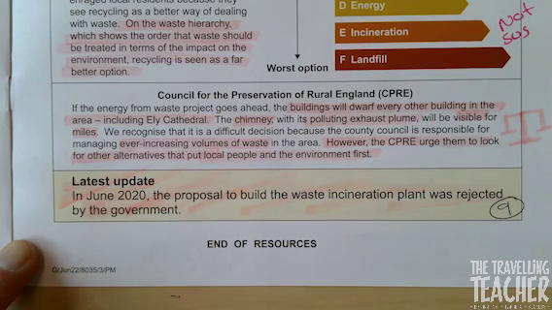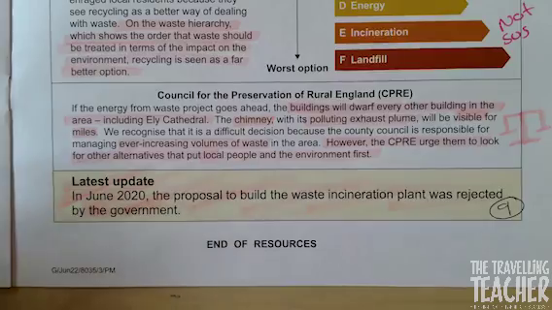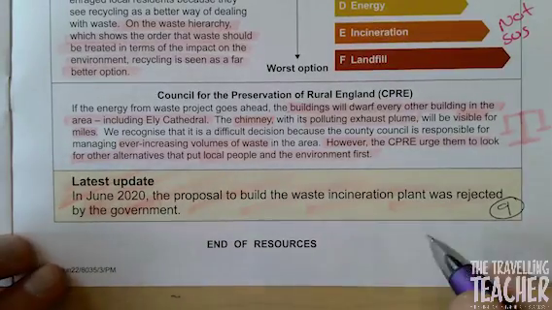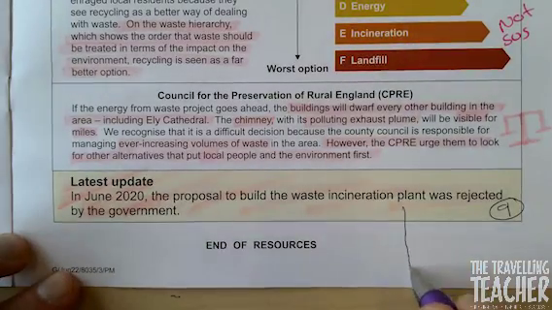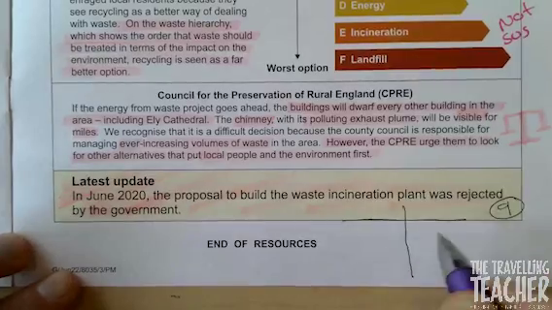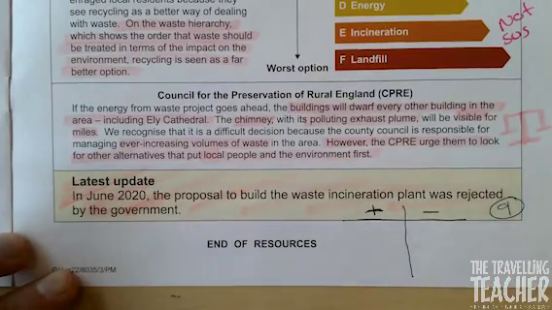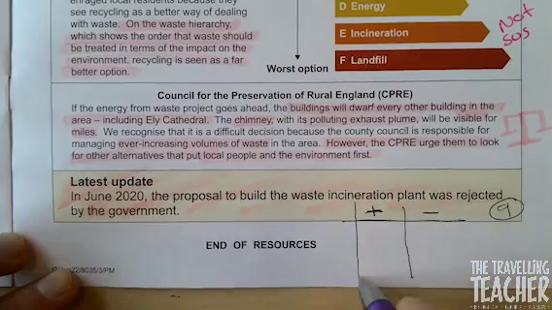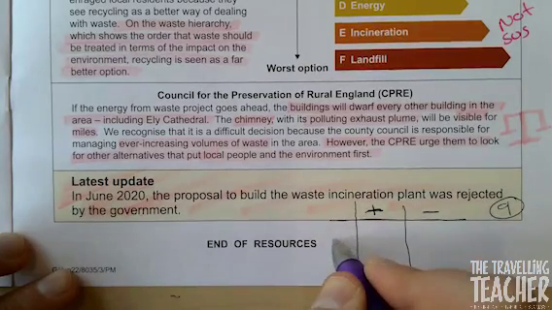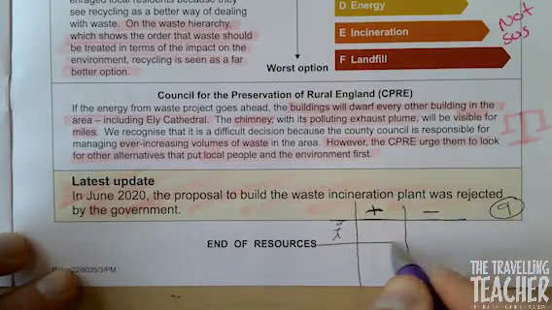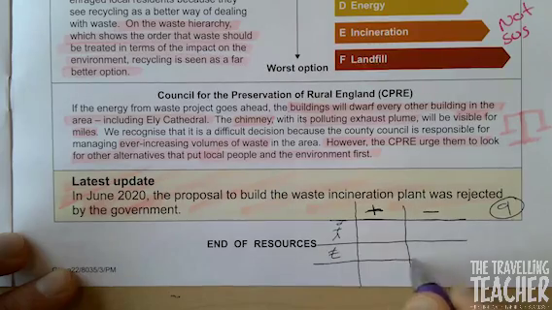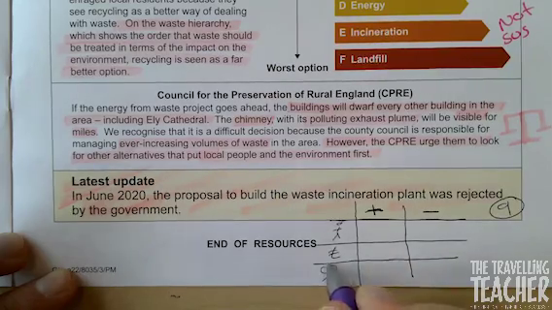So what you should do now with your teachers, or do this at home when you're revising, is put together a table. Okay? So up here we have positive, and here we have negative. Draw a column down there. We're going to have social, economic, and environmental. There you go.